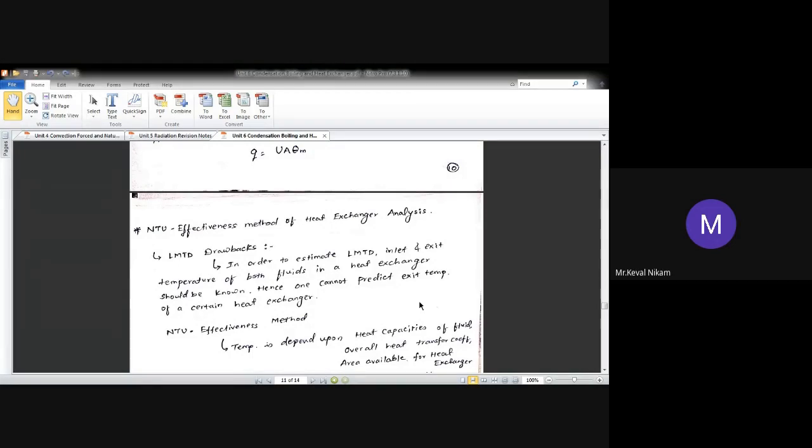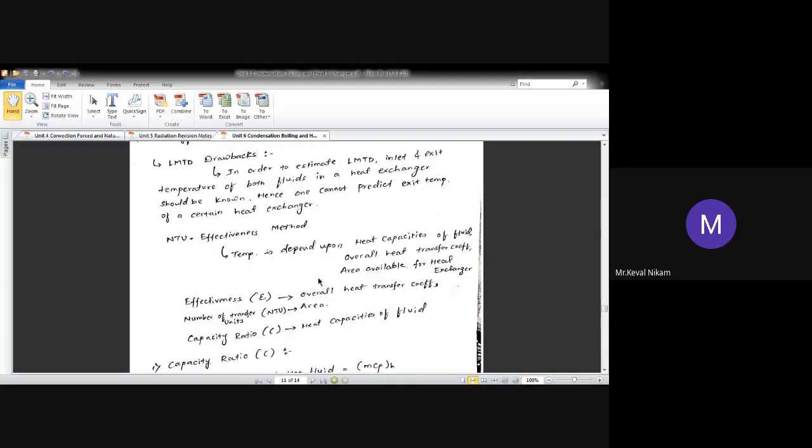So this drawback is overcome by this method that is called the NTU effectiveness method. ठीक है, so the NTU effectiveness method works on the principle that the temperature depends upon the heat capacity of a fluid, overall heat transfer coefficient, and area of the heat exchanger.